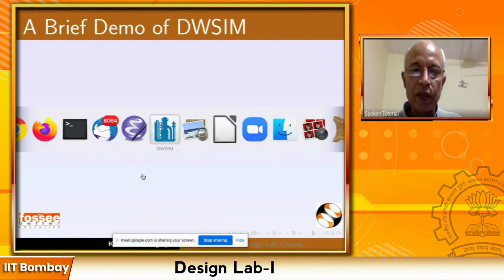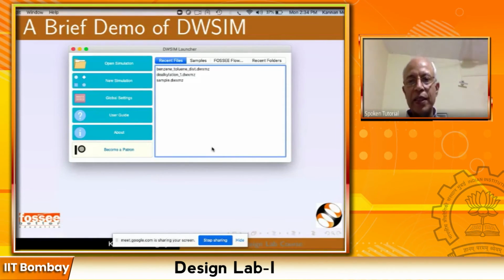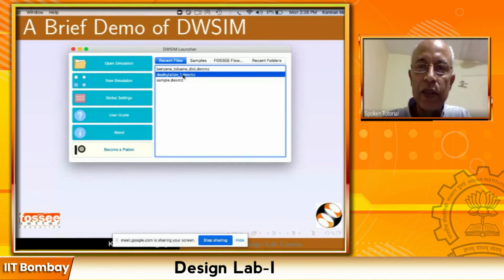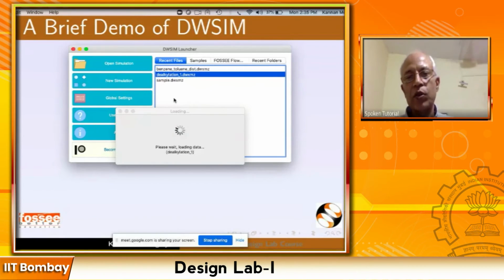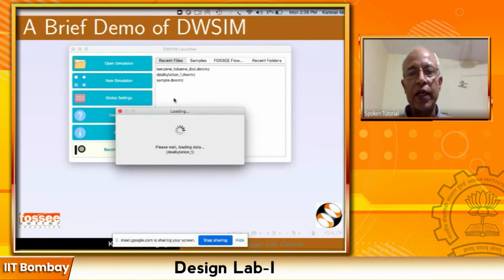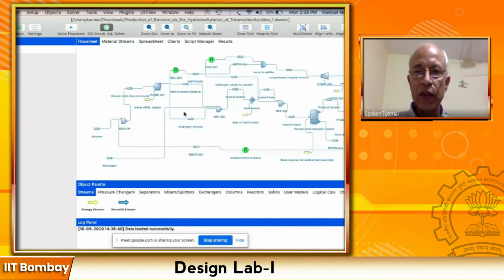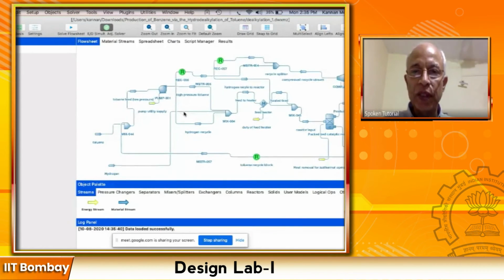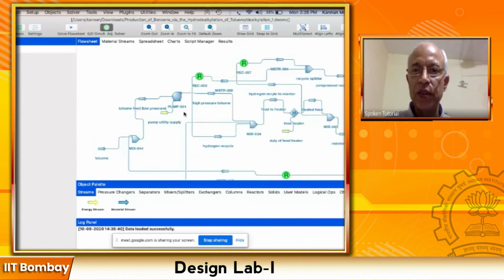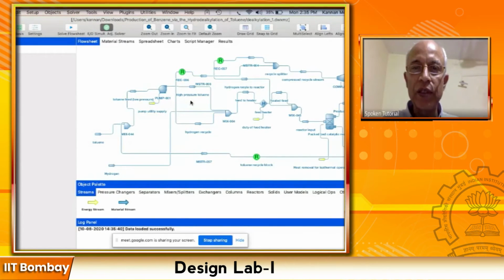I've already opened DWSim. Basically, I click the DWSim icon and this came. And let me take this dealkylation example. The reason is it's quite a complicated one. So you'll get a fair idea of what kind of things it can do, how long it takes, and things like that. So you can see that it has come. So I will just zoom it a little bit. I'm just using my trackpad to zoom. So you can see all of this, the pump. You can actually see some of these things.